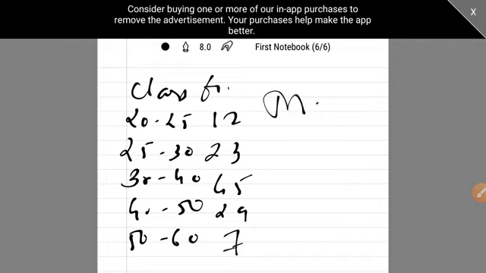You have to find the median. Okay, what you have to do? You have to find the median. So the question is, classes are 20 to 25, 25 to 30, 30 to 40, 40 to 50, 50 to 60, and frequency is 12, 23, 45, 29 and 7. And let me give you the answer also. I'll make you write the answer.